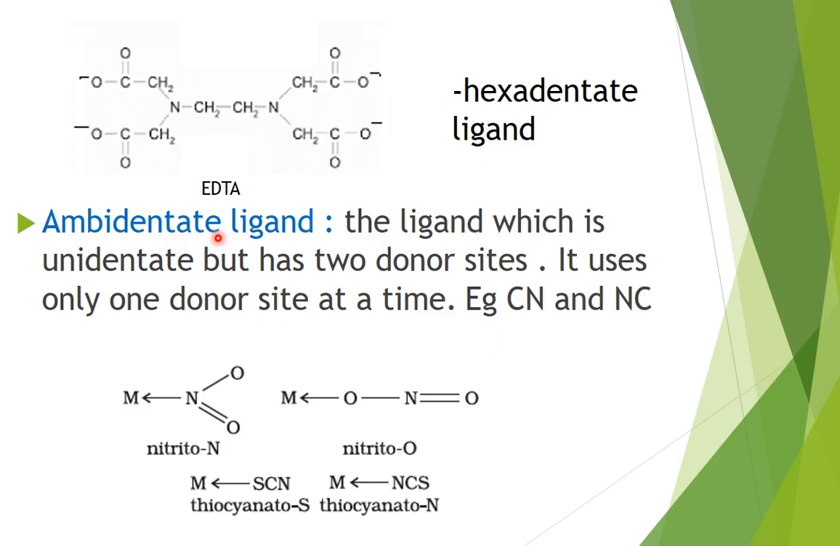Then ambidentate ligand. The ligand which is unidentate but has two donor sites, but remember it uses only one donor site at a time. For example, CN, carbon can donate, nitrogen can also donate, but only one at a time. NO2, nitrogen can donate, oxygen can donate. SCN, sulfur can donate, nitrogen can donate. But remember, one at a time. Such ligands are called ambidentate ligands.